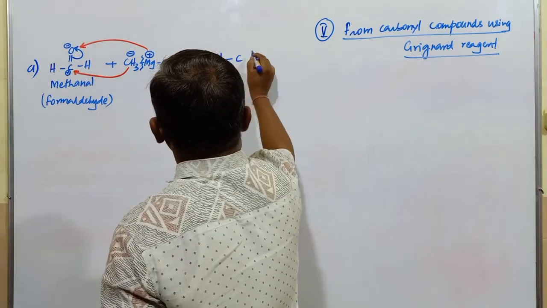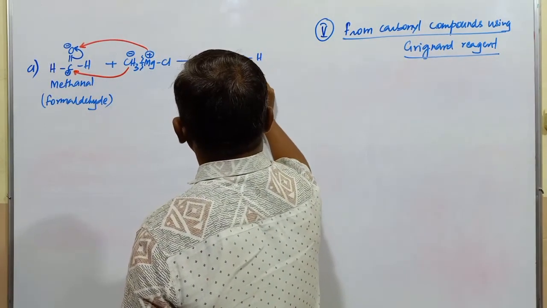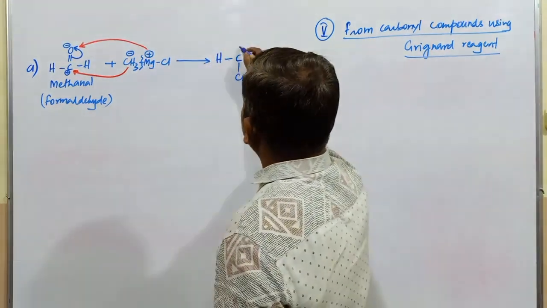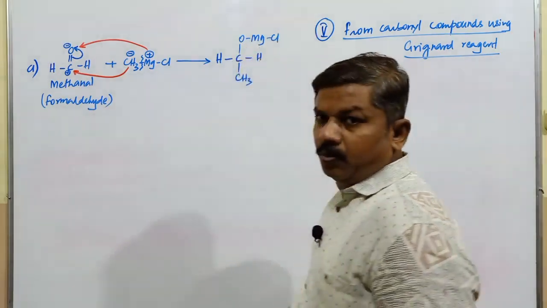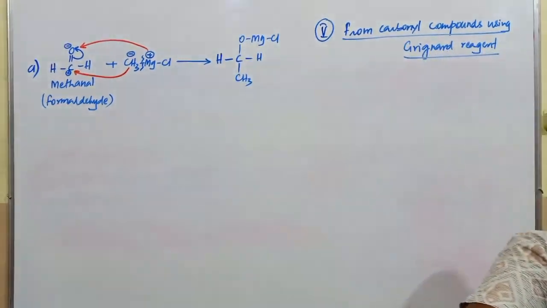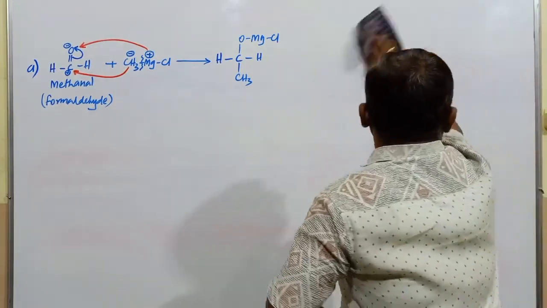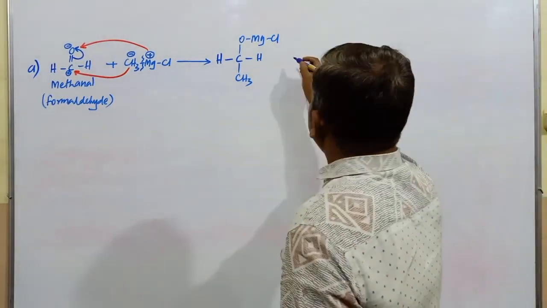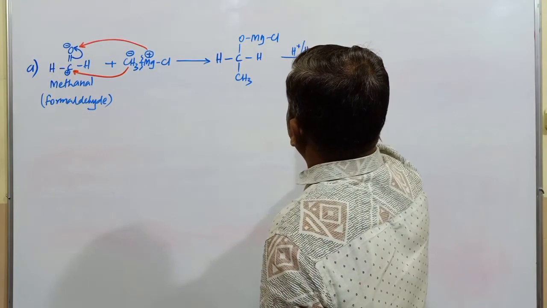So what is the product obtained in case of this one? Here this is H, this is C. Okay, this is H, this one is CH3. Just I am writing the same product. This is OMgCl. Fine. When that particular intermediate compound, OMgCl compound, is produced, it is further subjected to hydrolysis.